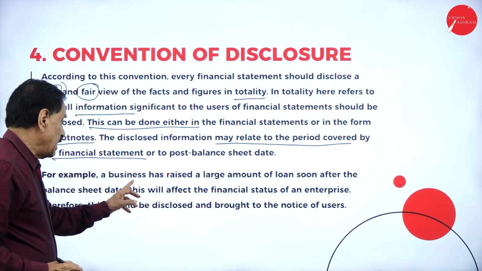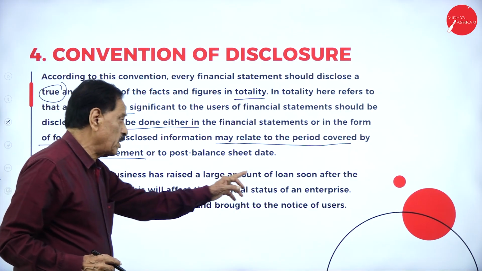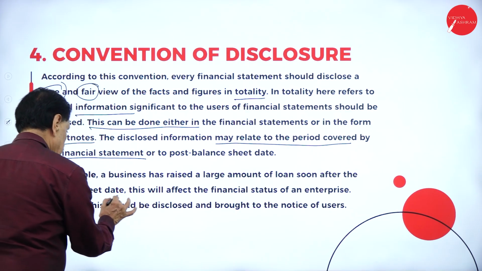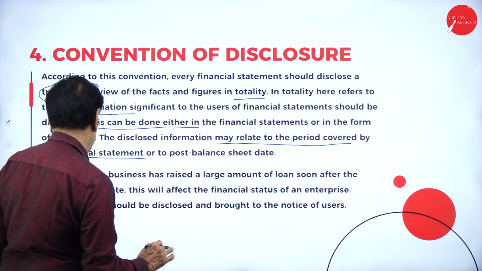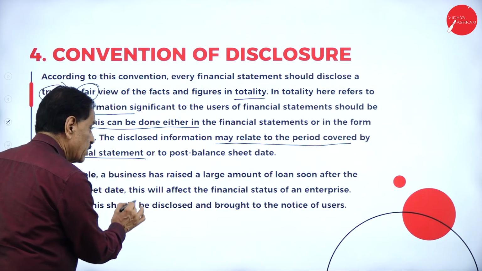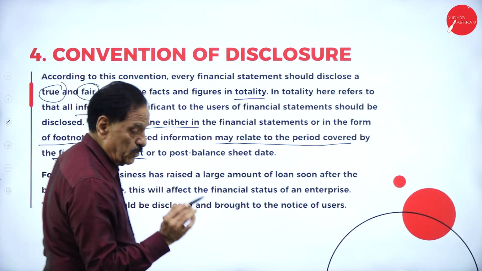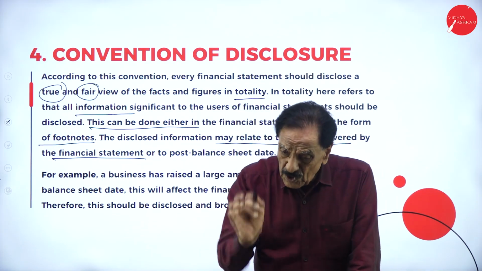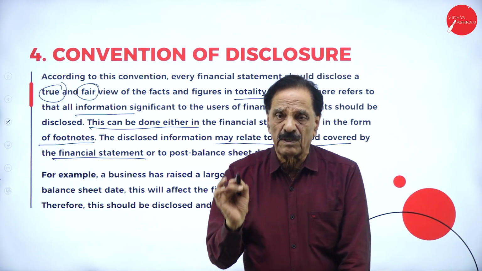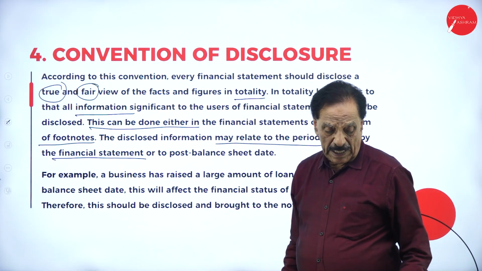For example, a business has raised a large amount of loan soon after the balance sheet date. This will affect the financial status of the enterprise. Therefore, this should be disclosed and brought to the notice of the users of the particular business.